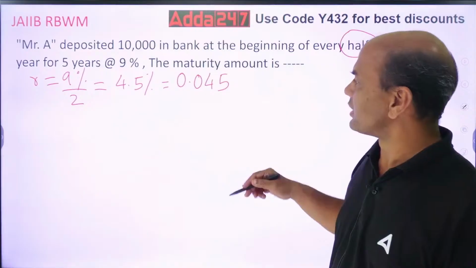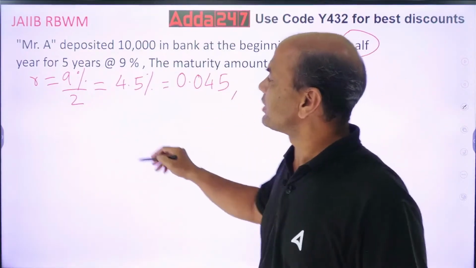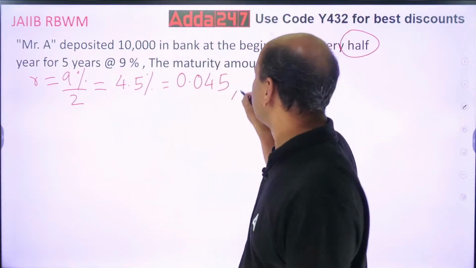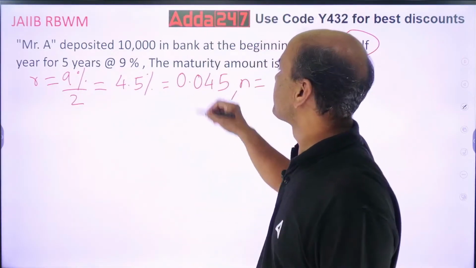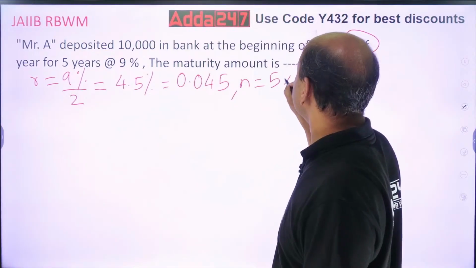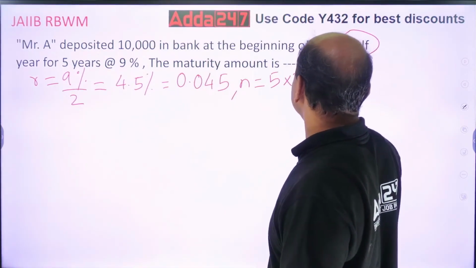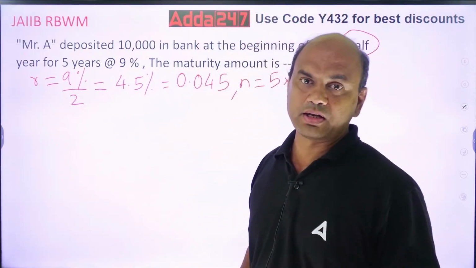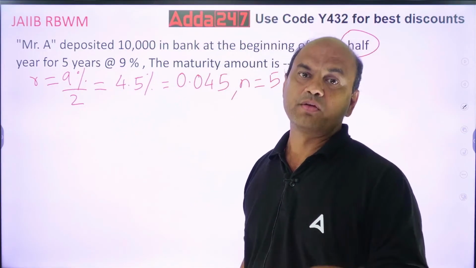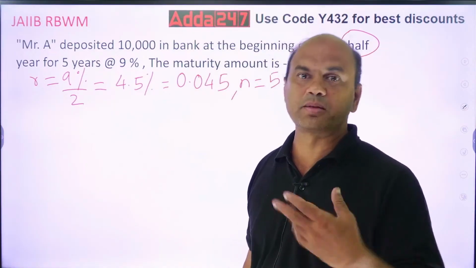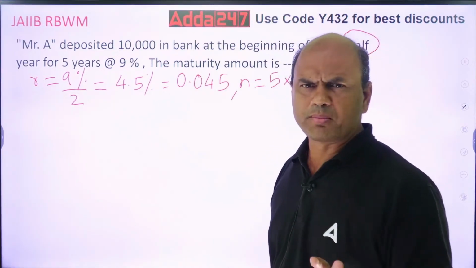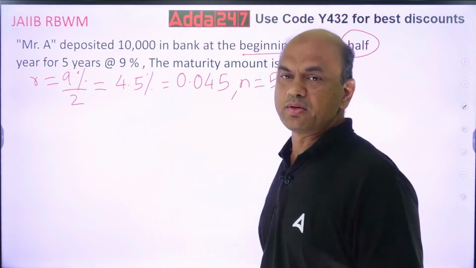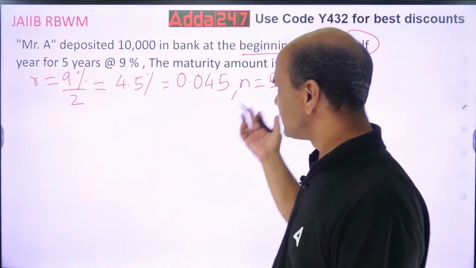And what about N? N will be double. See, the number by which you divide R, same number you multiply to N. So N equals 5 into 2, that is equal to 10. So remember this, whenever you have half yearly, divide by 2, multiply by 2. Whenever you have quarterly, divide by 4, multiply by 4. Formula remains the same. Now see this, again beginning only, so it is annuity due only. Now solve this.